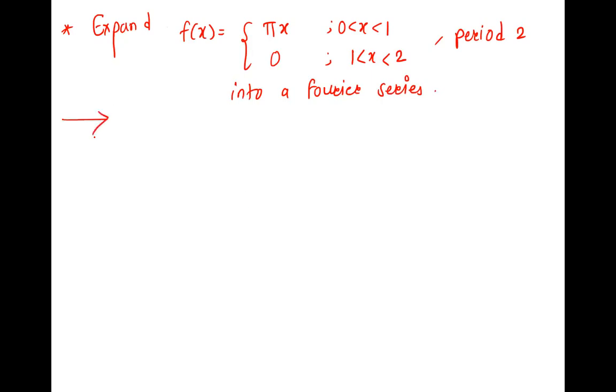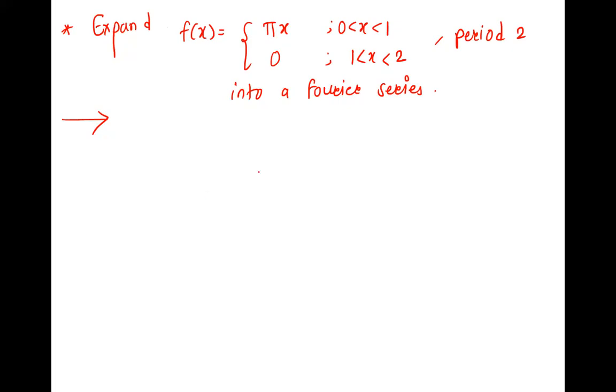Okay, this is the question. Expand this function of period 2 into a Fourier series. Means we have to find the Fourier series of the given function. So as the given function is defined on the interval, what is the interval? 0 to 2L or 0 to L, just the interval where the function is defined.